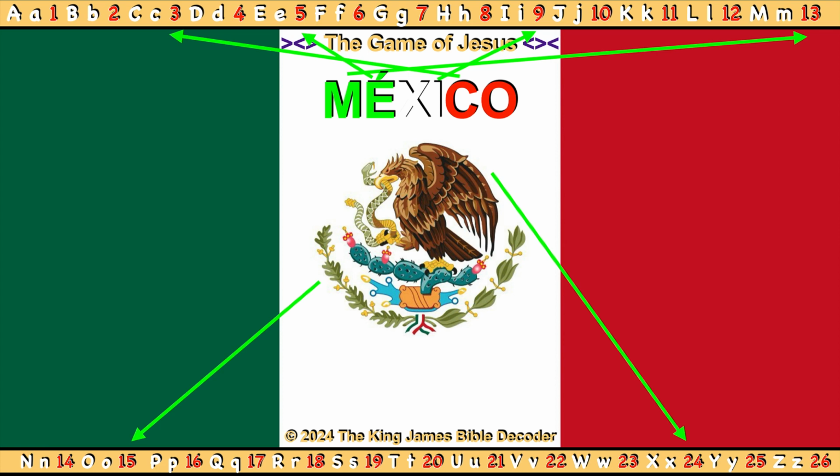Grab your calculator and add these together. 13 plus 5 plus 24 plus 9 plus 3 plus 15 equals 69. Congratulations on successfully decoding the word Mexico mathematically.